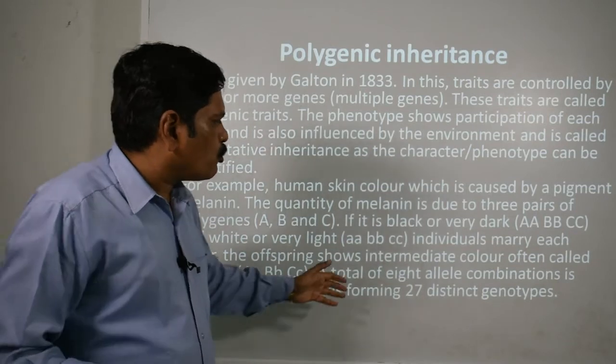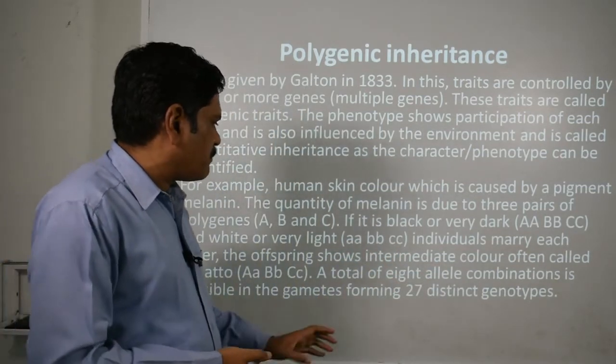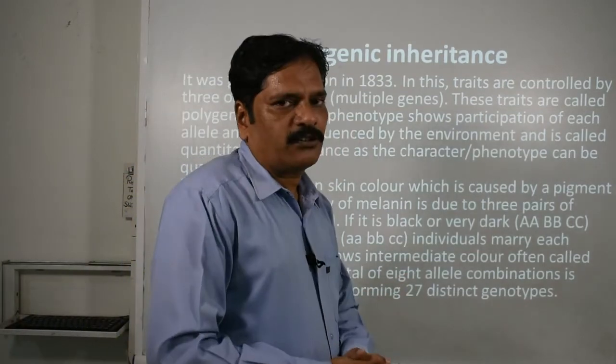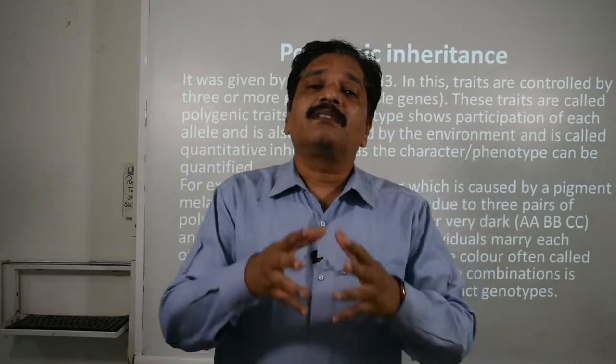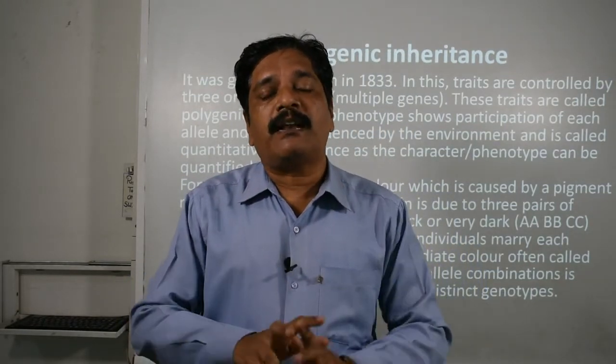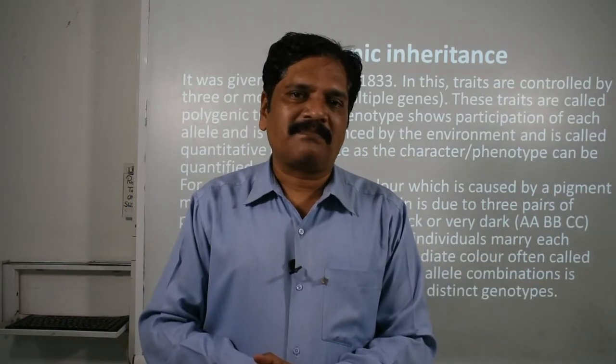A total of 8 allelic combinations is possible in gamete formation, and it will form 27 distinct genotypes. So that's why the skin tone of 2 different persons will never match. It is not identical.